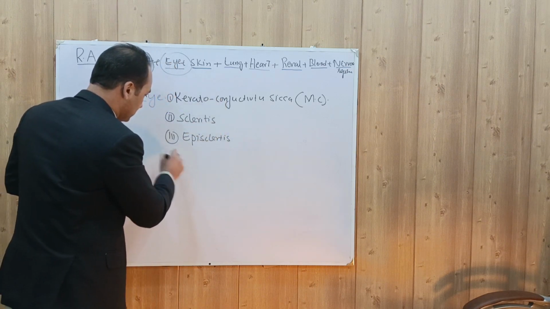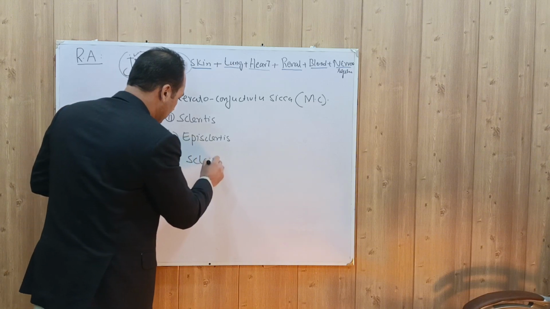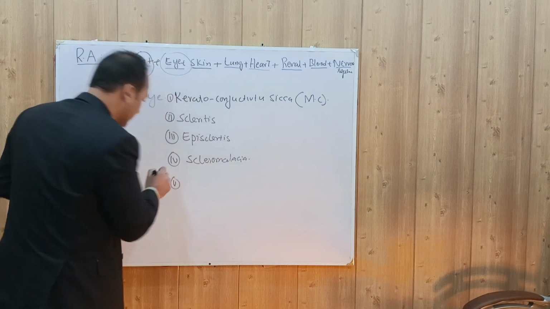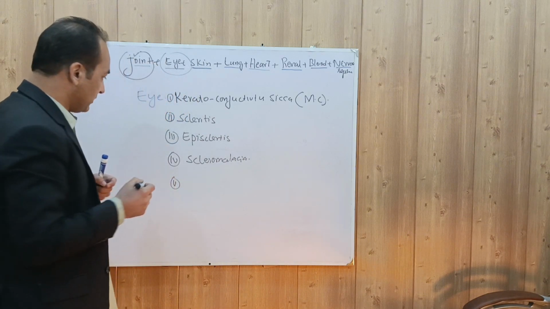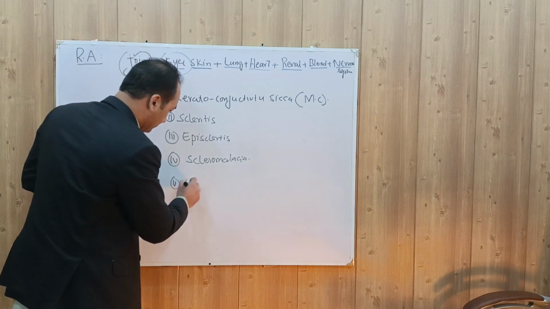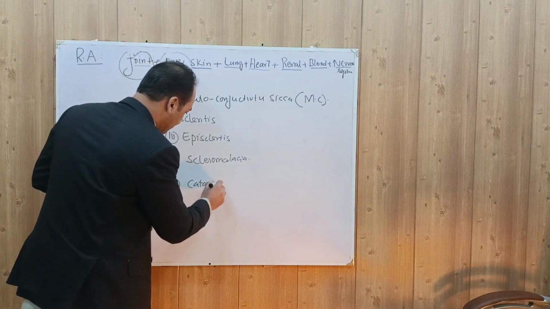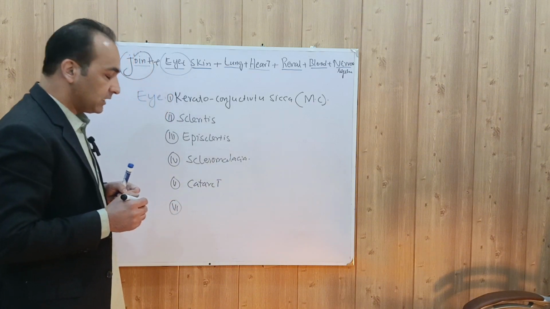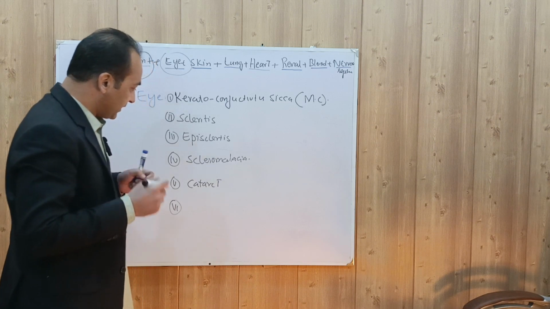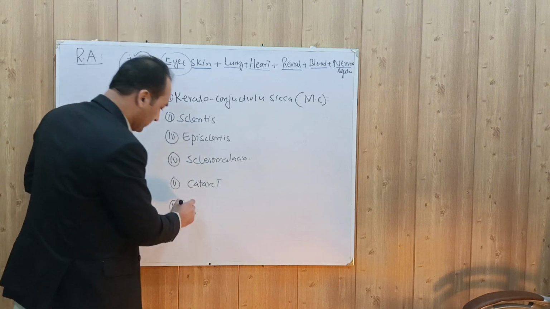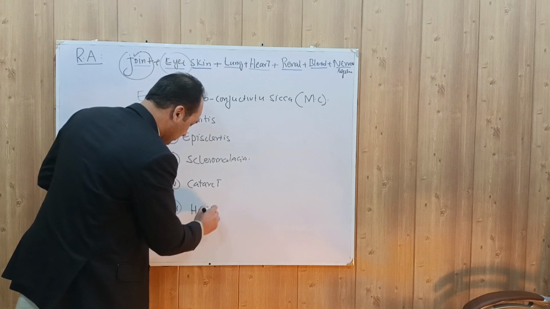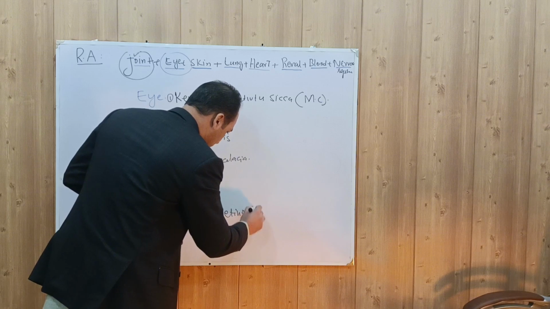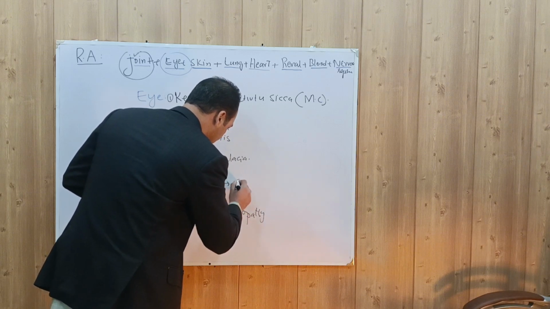Fourth one is the scleromalacia. Since rheumatoid arthritis patients take steroids, steroids can cause cataract. Steroid-induced cataract. And these patients also take a DMARD, which is called hydroxychloroquine, and hydroxychloroquine can cause retinopathy. HCQ-induced retinopathy. While steroid causes the cataract.